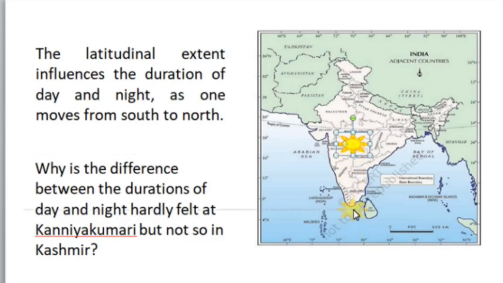So the duration of day and night may be changed according to the position of the sun. The sun is gradually shifting its position towards north, and gradually it begins to shift southward. Based on this shifting of the position of the sun, the duration of day and night may vary. So that is the answer to why the difference between the duration of day and night is hardly felt at Kanyakumari: because Kanyakumari is near the equator. Most of the time the position of the sun may be near or over the nearby places of the equator. So the duration of day and night in Kanyakumari is almost the same.